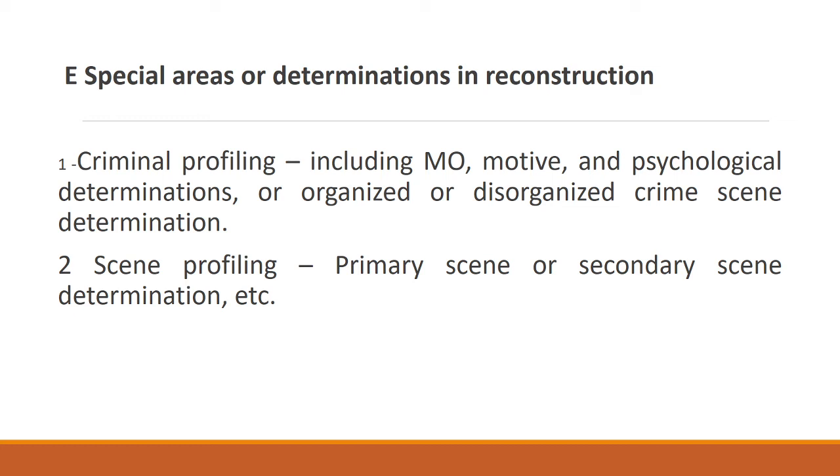So what are the types? We'll check once again. Special area of determination in reconstruction includes criminal profiling and scene profiling.